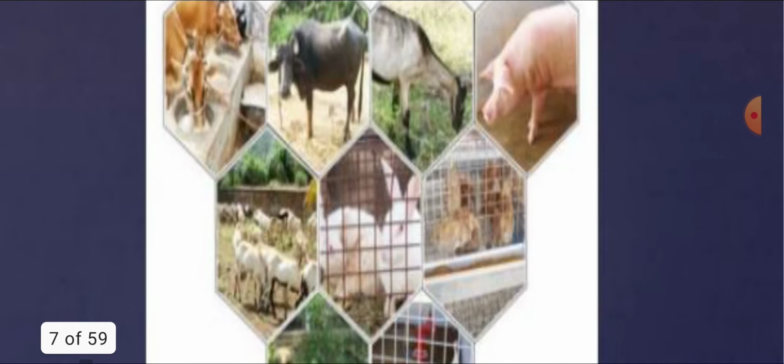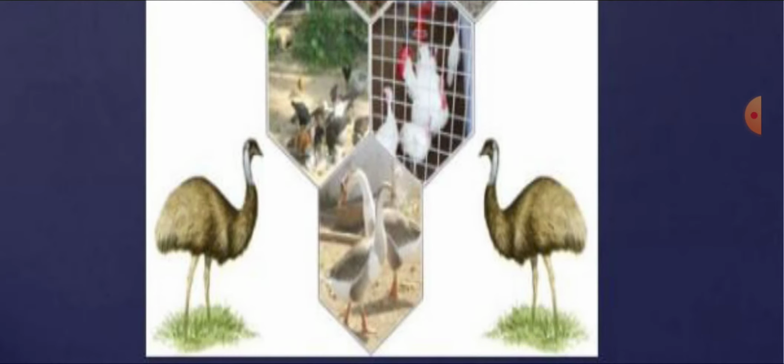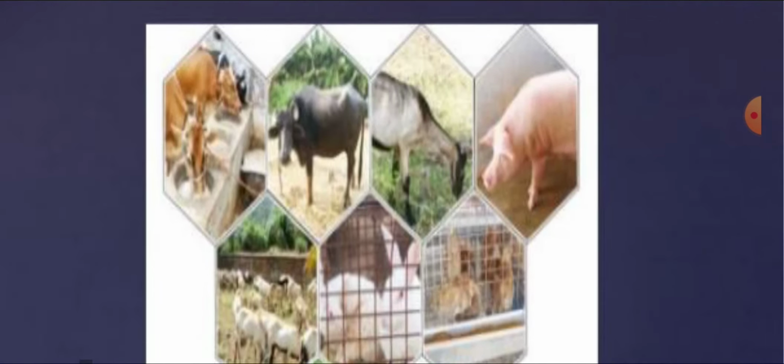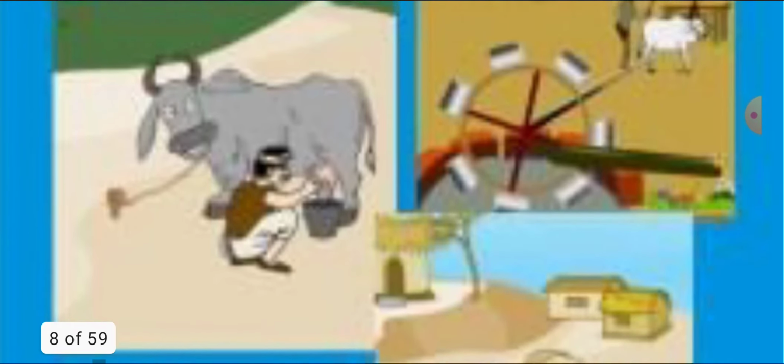Now you can see various animals, like rearing of ostrich, pigs, buffaloes, and horses. These are all concerned with crop production. You can see here the mulching and irrigation, and there is the transportation of the food grains. These pictures all depict farming. So many things are related to it.